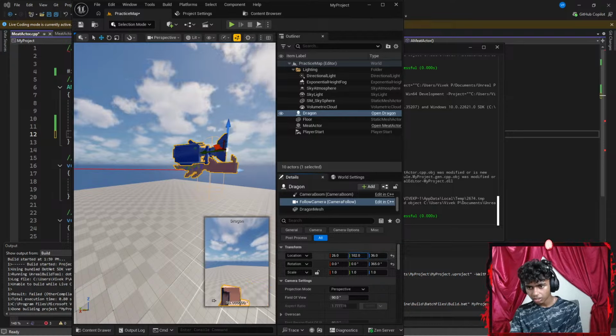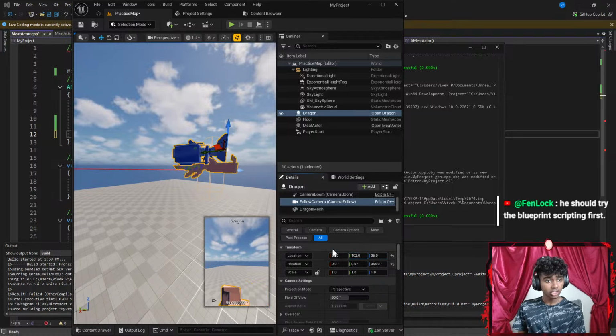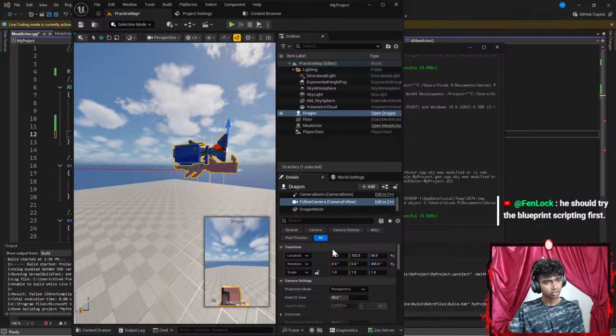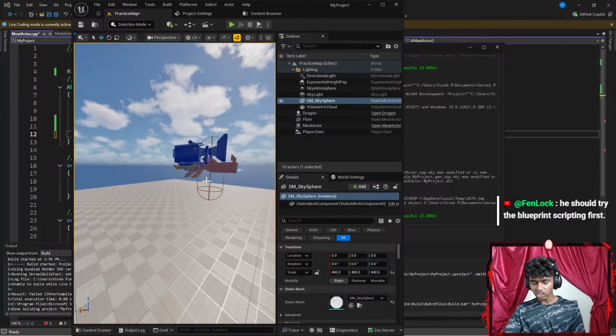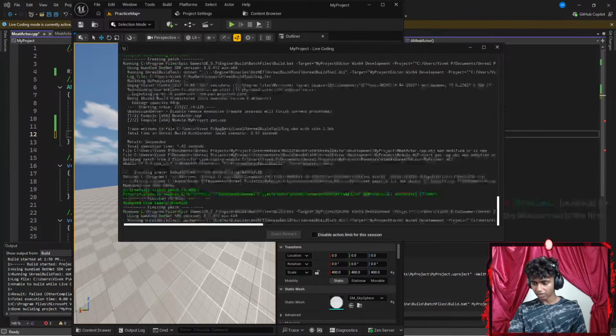There we go. Okay, you need two collisions for the collision event to happen. He's using C++ code to code the game. He should try the blueprint scripting first. Okay, that actually does make sense. Let's do something like Control Alt F11 real quick.